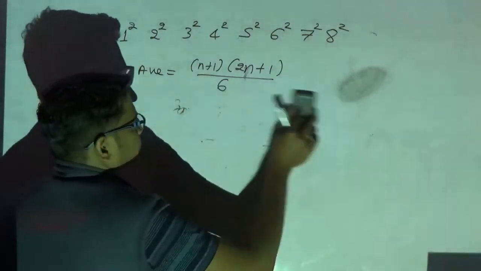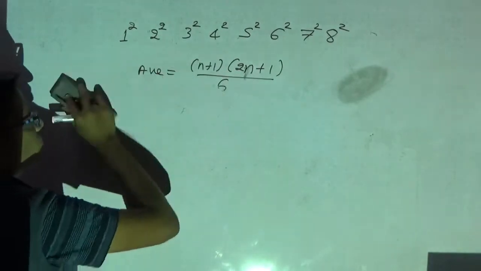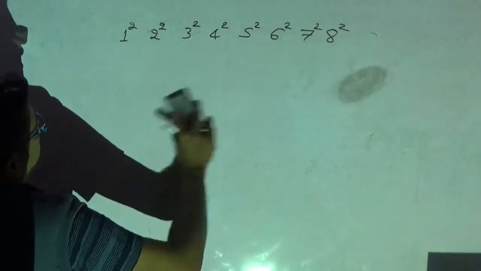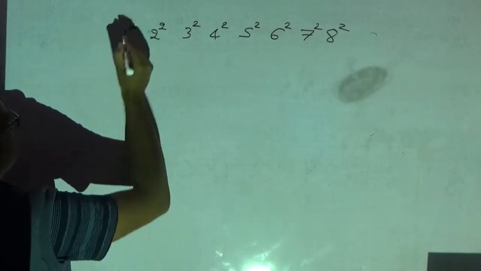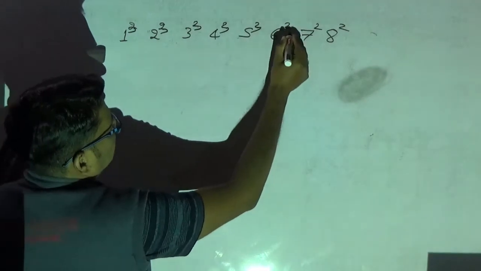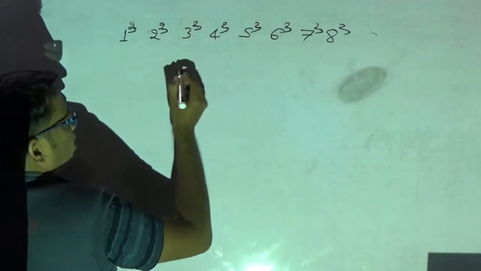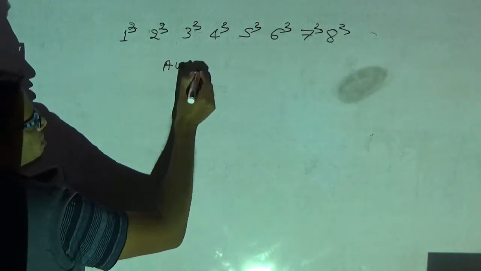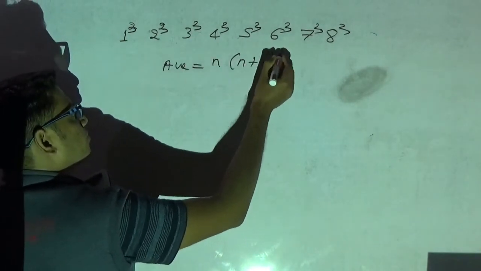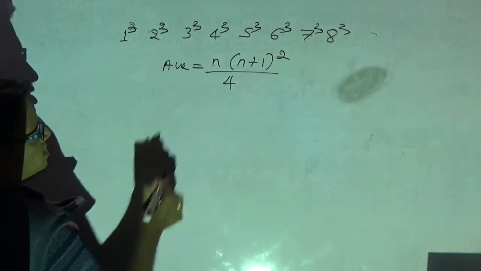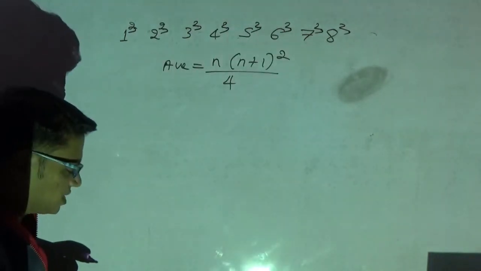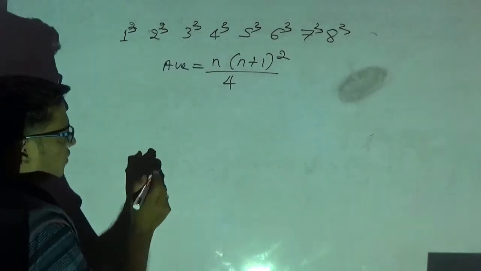Now, I need to find out the average of cubes of first n natural numbers. Then the average is given by this shortcut, divided by 4. This is the shortcut to find out the average of cubes of first n natural numbers. So I will explain to you how I got this formula.